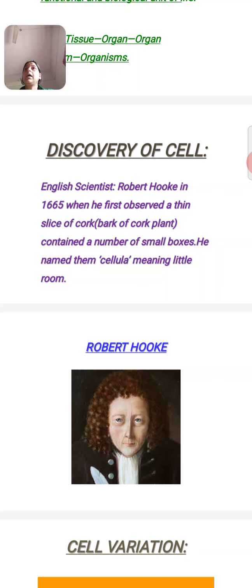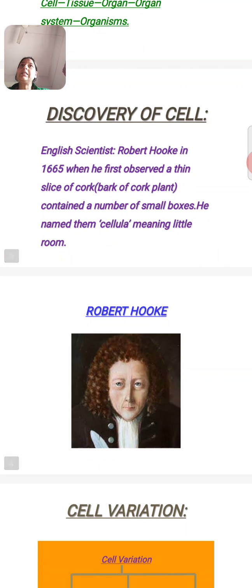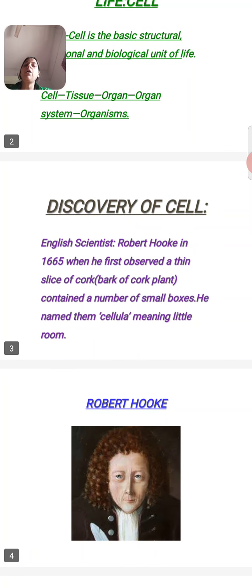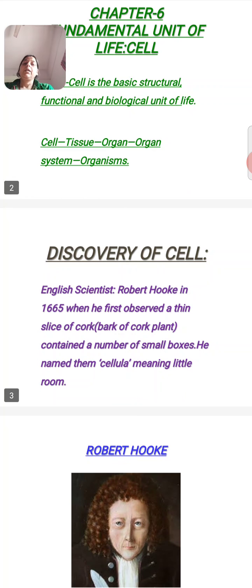Between the buccal cavity and anus, so many organs are present: food pipe, stomach, large intestine, small intestine, rectum. These are all different types of organs. These different organs combine together and make an organ system, and these organ systems make the organism. That means each and every organism has the cell as its basic unit.